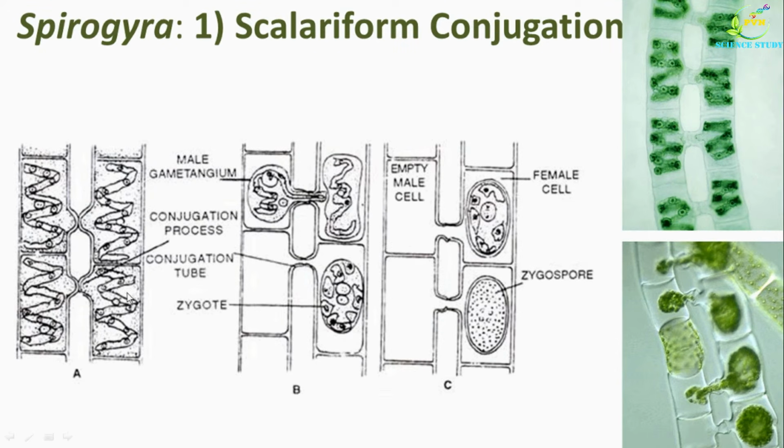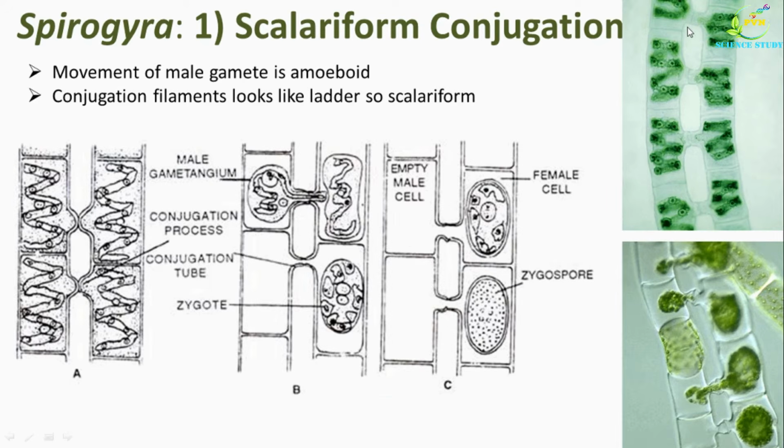In this photograph also you can see the formation of protuberances first, then the formation of the conjugation tube and the movement of the male gamete towards the female gamete. This type of movement of the male gamete is known as amoeboid movement because it looks like the amoeba. These are the actual photographs of the scalariform conjugation.